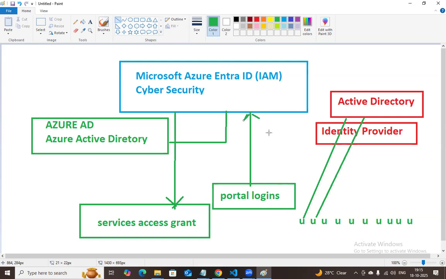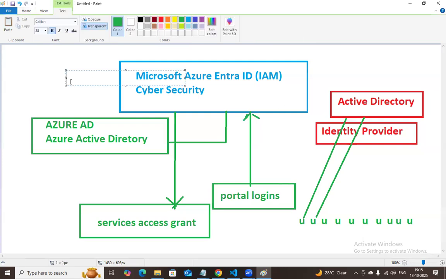Mohansh Technologies is going to start a new batch for this cybersecurity IAM, and it also covers SSO, MFA (multi-factor authentication), and OAuth protocol. All these things are common for maintaining user management and application access grant management.